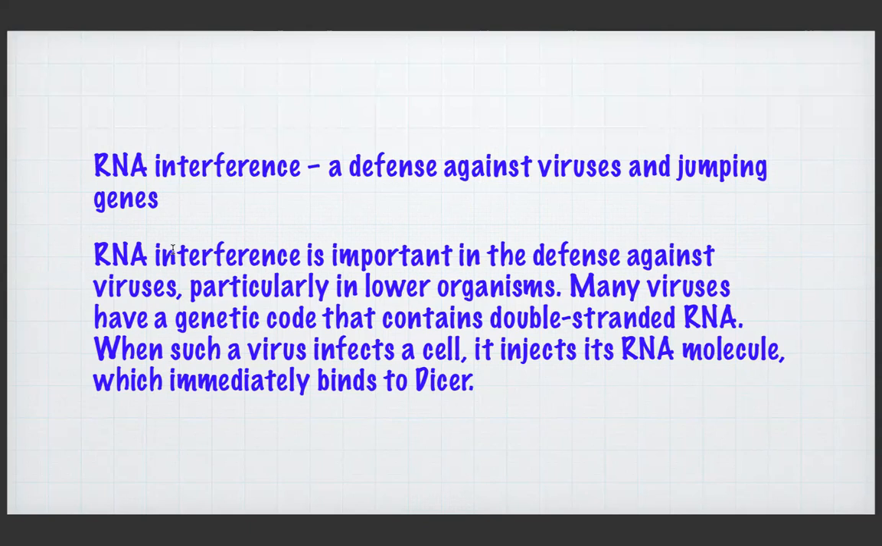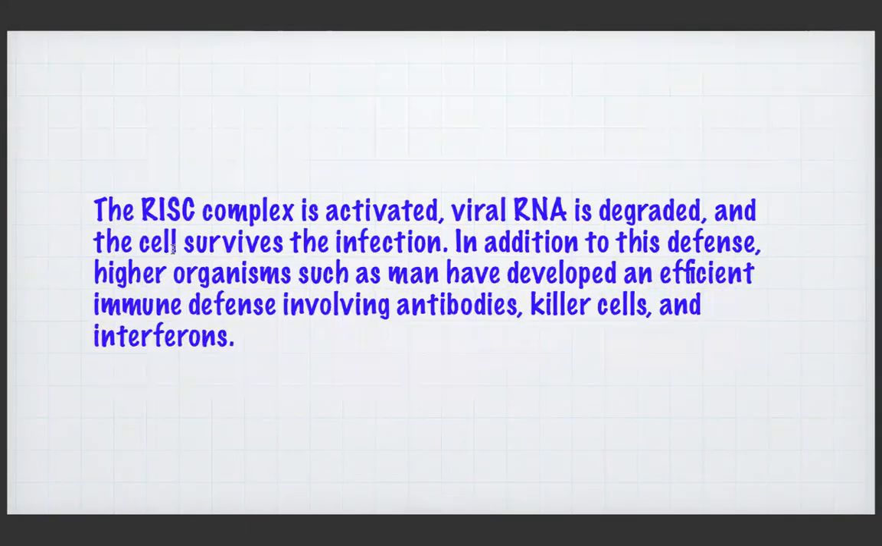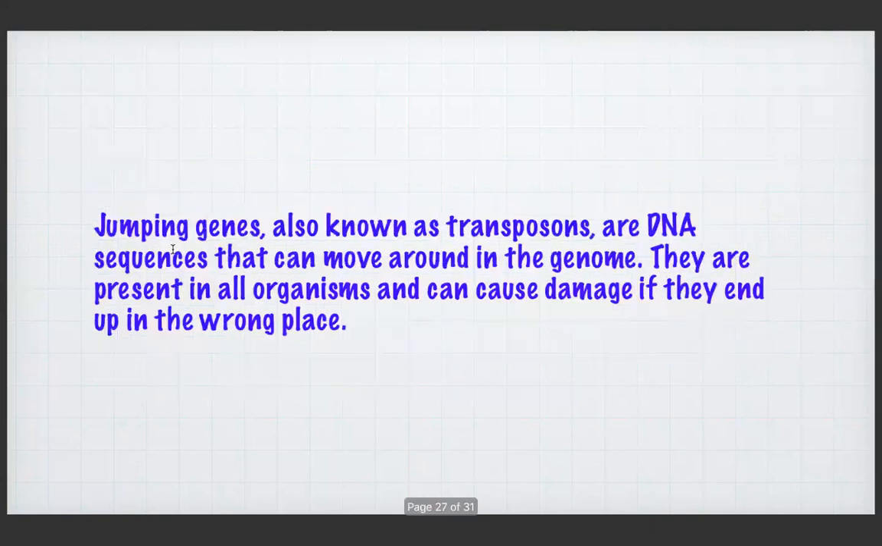Many viruses have a genetic code that contains double-stranded RNA. When such a virus infects a cell, it injects its RNA molecule, which immediately binds to dicer. The RISC complex is activated, the viral RNA is degraded, and the cell survives the infection. In addition to this defense, higher organisms like human beings have developed an efficient immune defense involving antibodies, natural killer cells, and interferons.